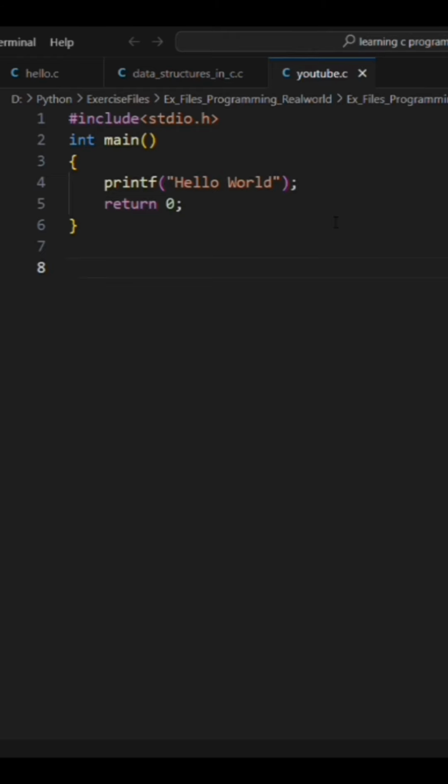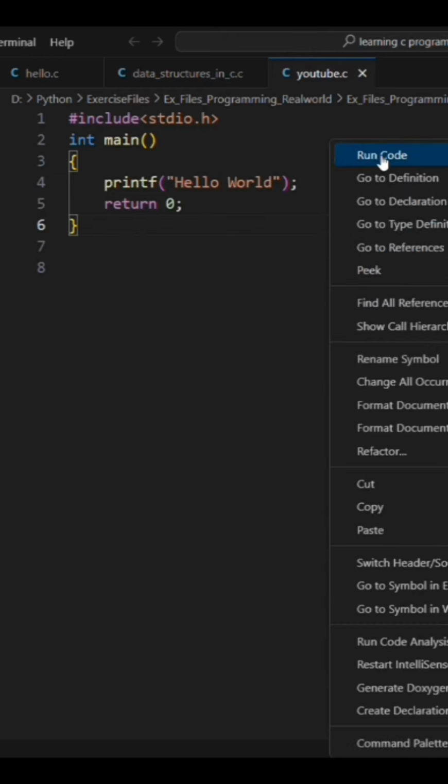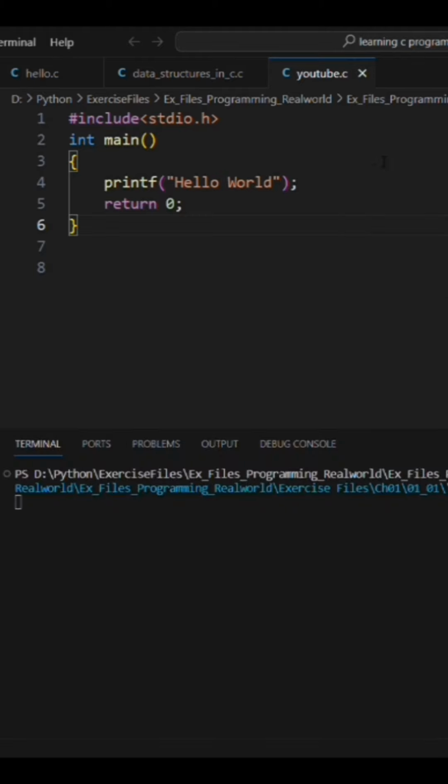Now you're ready to write your first code. So this is a simple code to print hello. Now if I run this, you can see that it printed hello. So that's all, easy peasy.